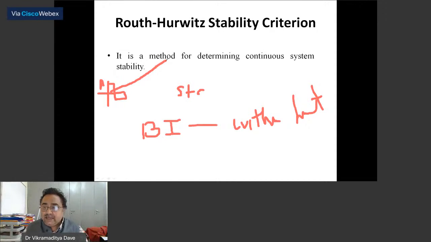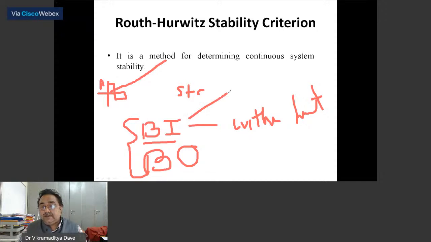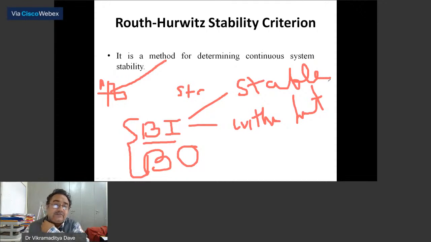So if something is already unbounded in nature, its output is generally unbounded also. When we are giving a wrong input, we will definitely get a wrong output. So we are not concerned with unbounded output, but if we are providing a bounded input and we are getting a bounded output, again bounded output means within the limits, then we say the system is stable. So the stability definition from the input and output relationship is that if a bounded input is given to the system and the system is giving a bounded output, we say the system is stable.